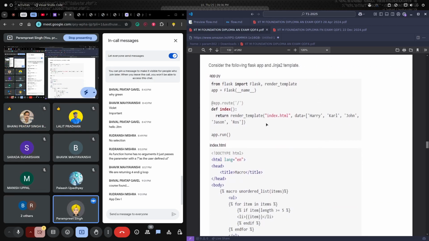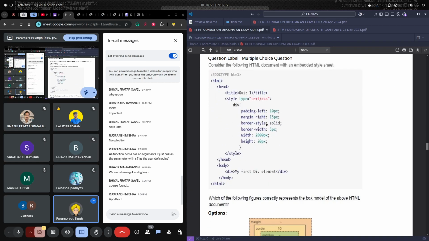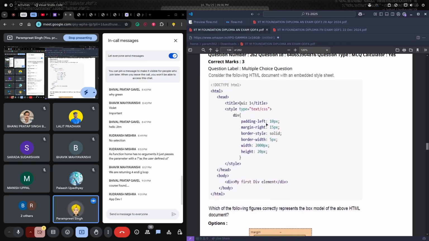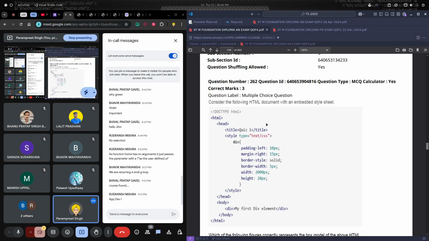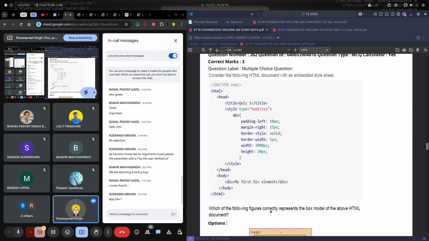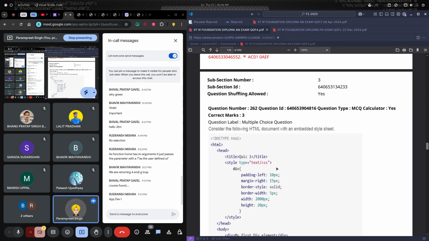This is the same question. Okay, this is an interesting question. So margin, border, padding, height, width, there are a lot of things. Which of the following figures correctly represents this? Okay, so what comes on the outermost layer in an element, in a style? Margin. Okay, after that, border.